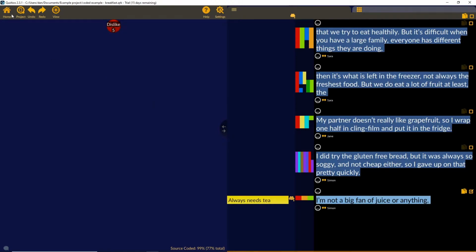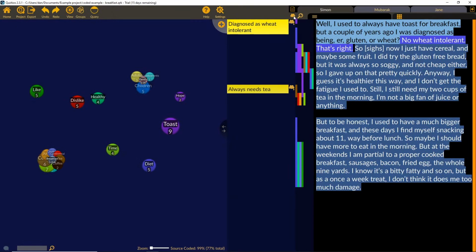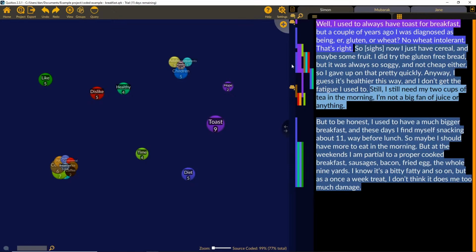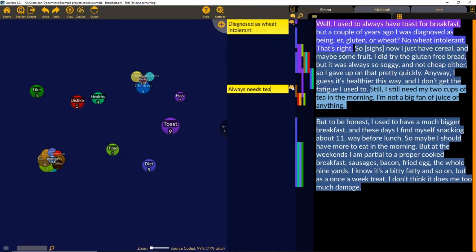In Quirkos, you can click to minimize the memo column. You'll always see the little icon which shows you which section of text has a memo. If you double click on it, it will open the memo column so you can see and also edit the memo. You can also right click to delete a memo if you don't find it appropriate at any stage. So that's a way of adding an annotation, doing a piece of almost reflexive writing attached to a particular extract of text. Now in Quirkos, you can also do that at the level of the whole source,